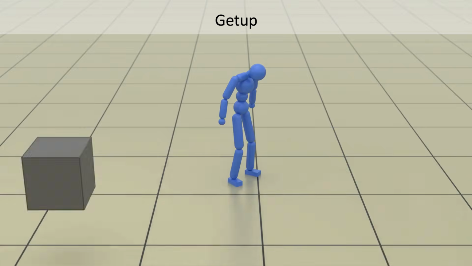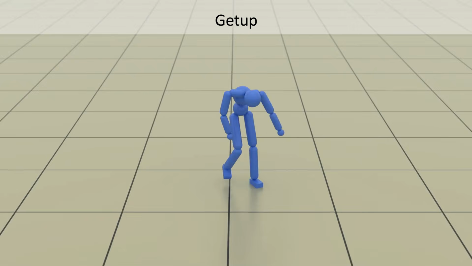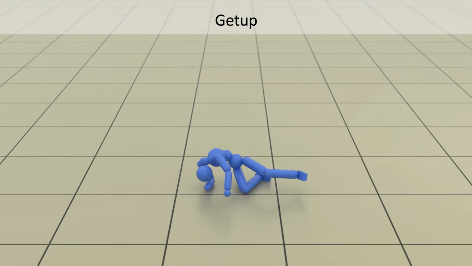What if the character gets knocked down? It can also learn to recover naturally with a get-up prior.